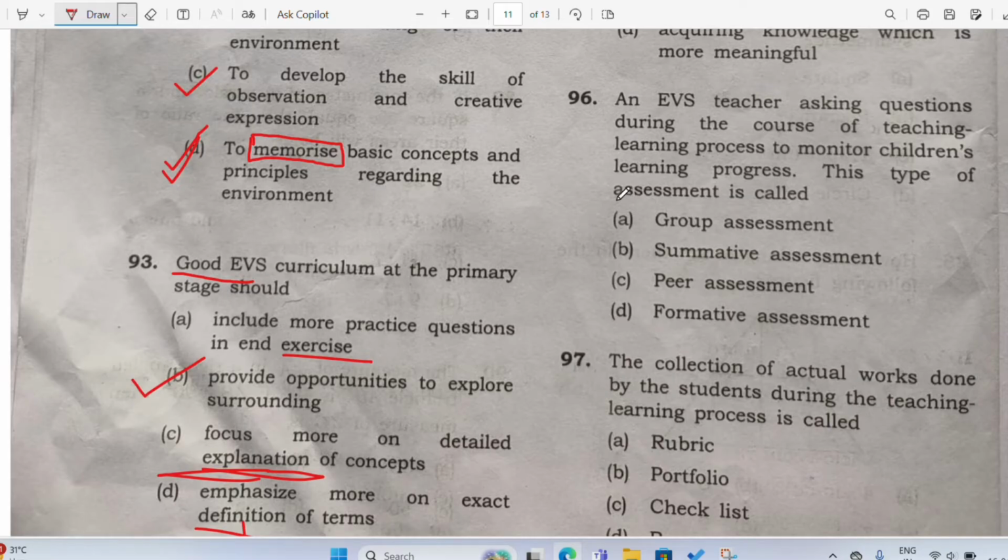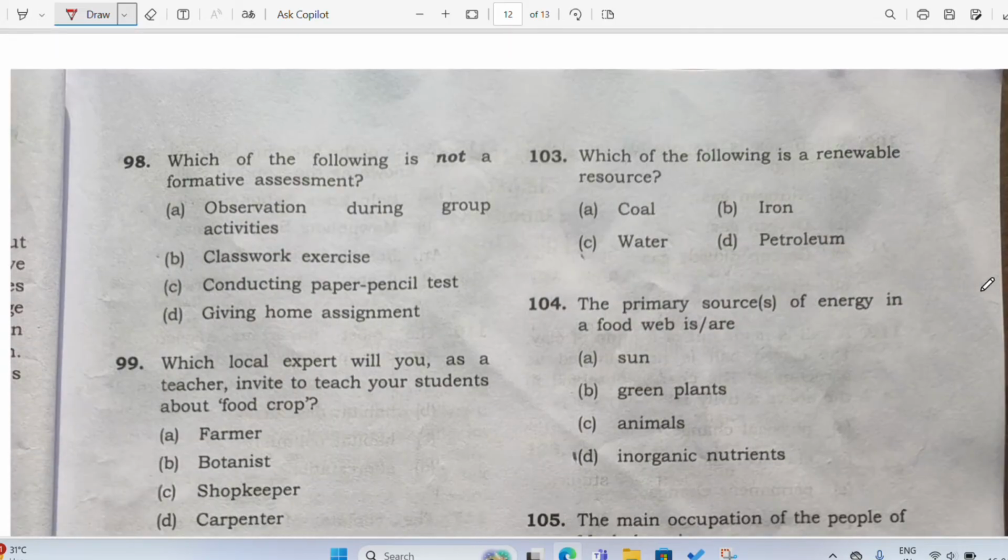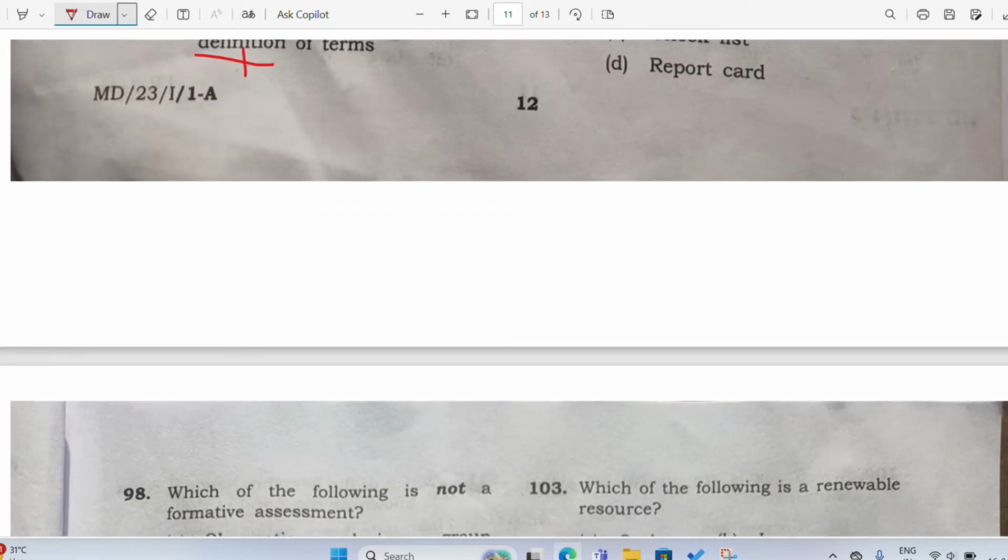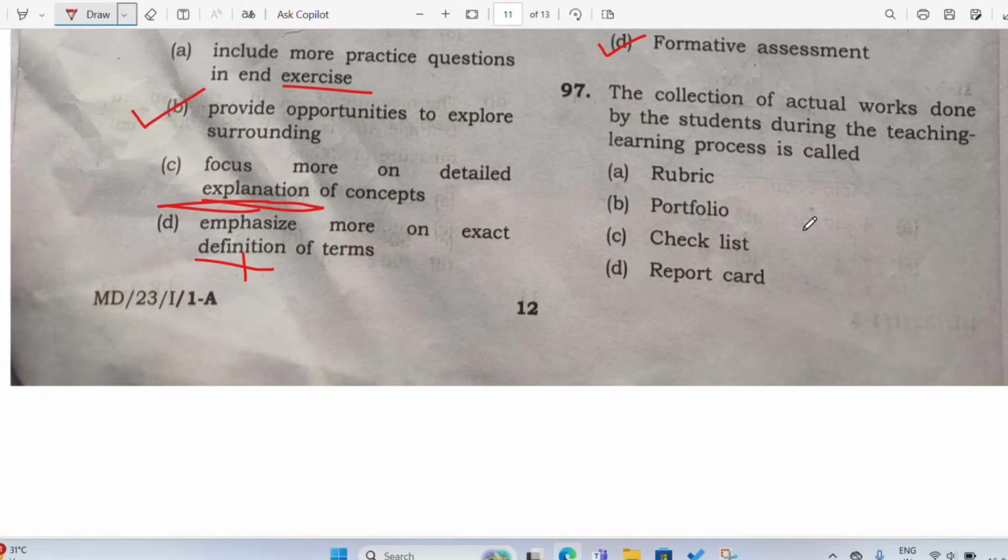But here they are asking what is the type of assessment during the course. During the course means inside the classroom, the teacher is asking. So that will always be formative assessment. All right, formative means during the course of study. All right, so let us go back and see here, 97. The collection of actual works done by the students during the teaching learning process is called rubrics? Not at all. Checklist? No. Report card? No. So what is your correct answer? It is the portfolio. See, this is an important question.